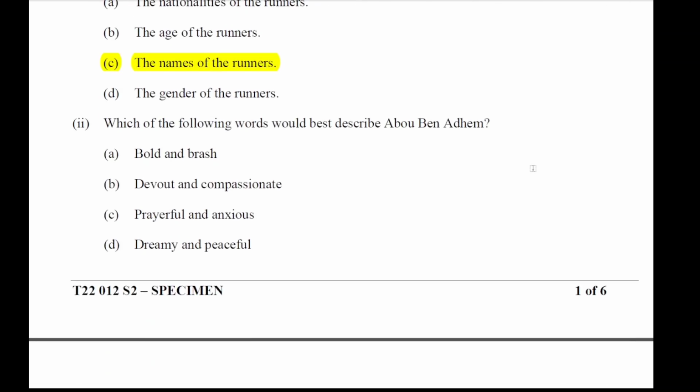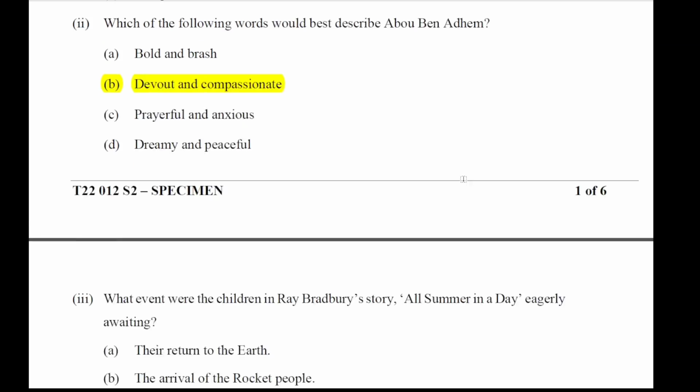Now number 2, which of the following words would best describe Abou Ben Adhem? Options are number A, bold and brash, no. Number B, devout and compassionate, yes, he was devout, that means he was a religious person and also compassionate. Prayerful and anxious, dreamy and peaceful. So the best option is devout and compassionate, that is number B.